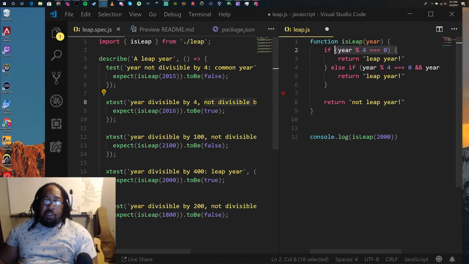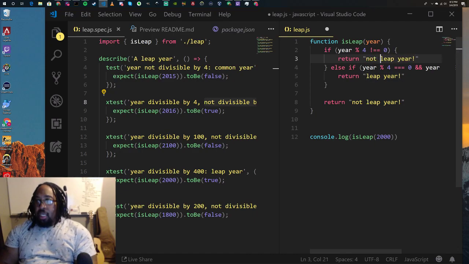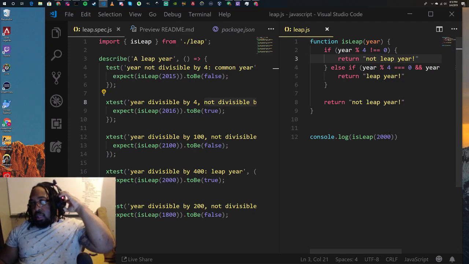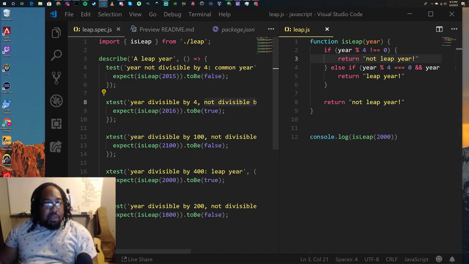If you're just going off of this, we're saying if a year is not divisible by 4. So this one would actually be this, and it does the same thing, but we're saying if it's not divisible by 4, it's not a leap year. So that's what we should have done before. No biggie. It's literally the exact same thing, but I would like to code to what we have here.